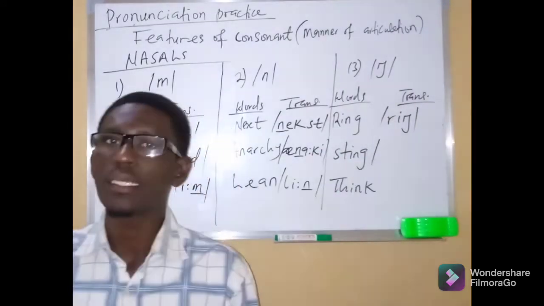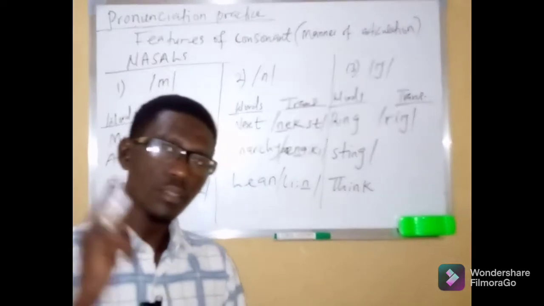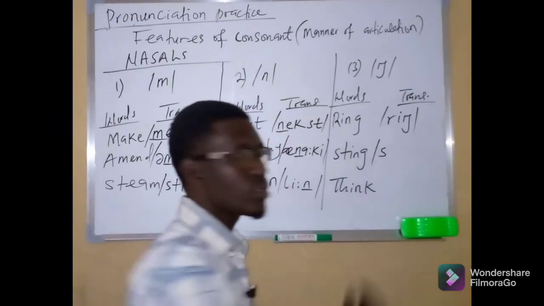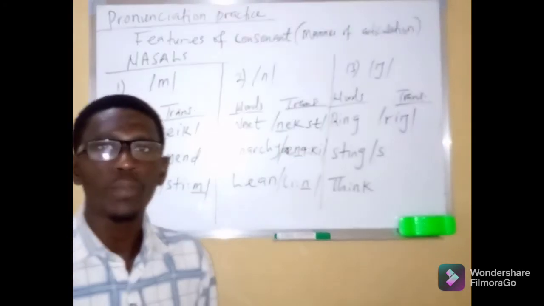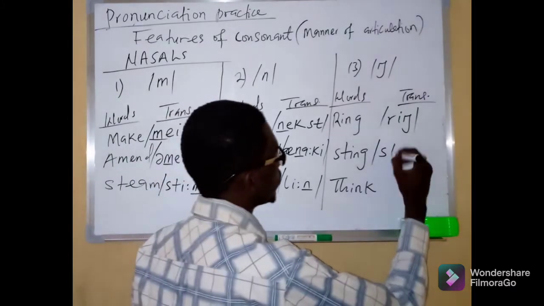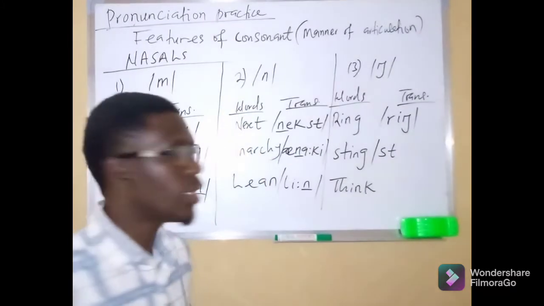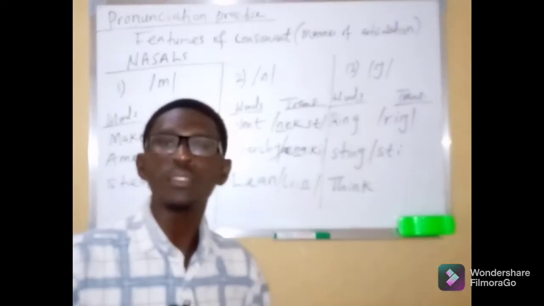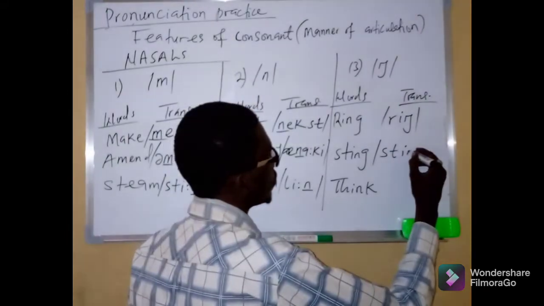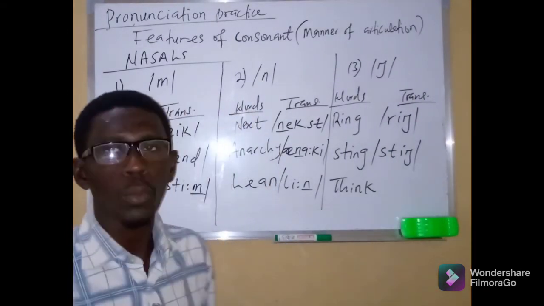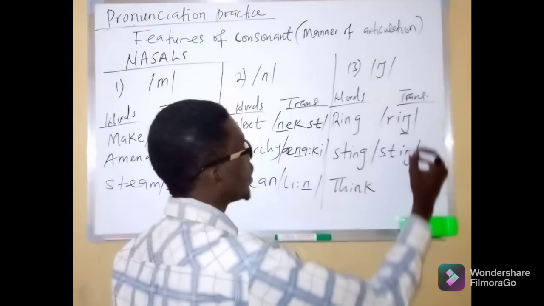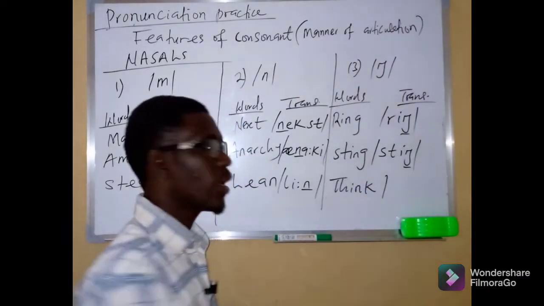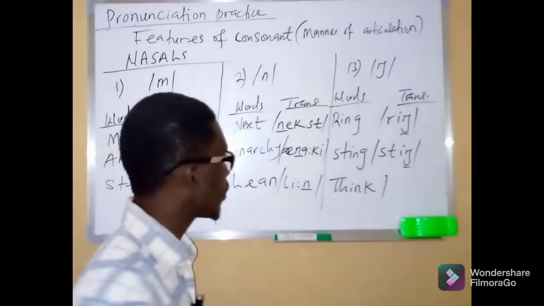Here we have sting. The first sound observed is the s sound, then followed by the t sound, then the short e sound, and lastly the nasal sound. So this is a transcription of sting. And lastly we have the word think.